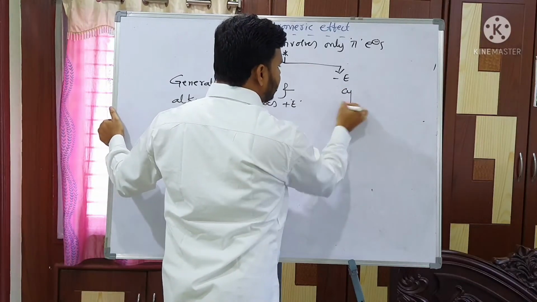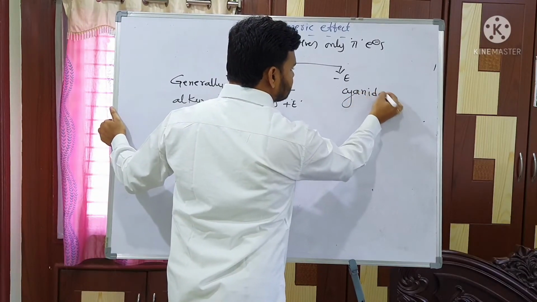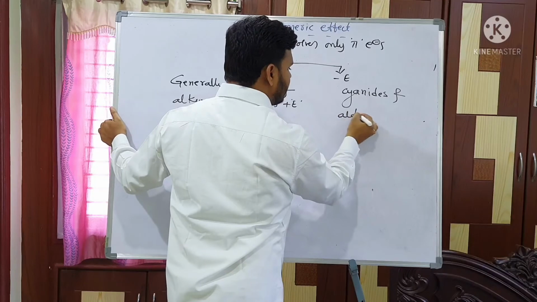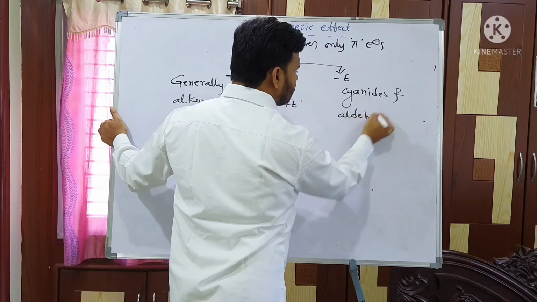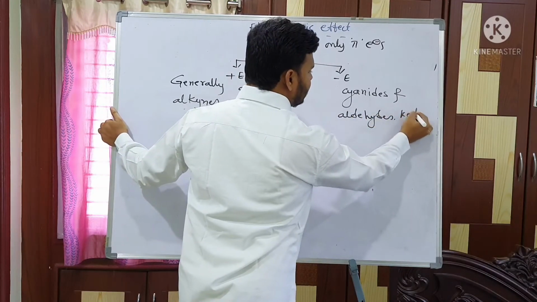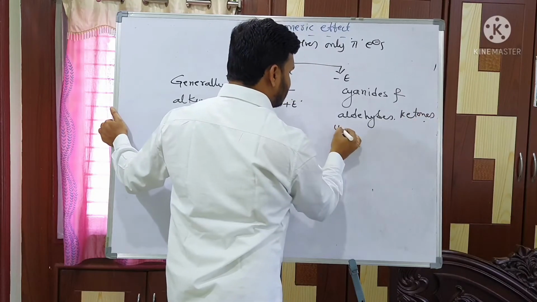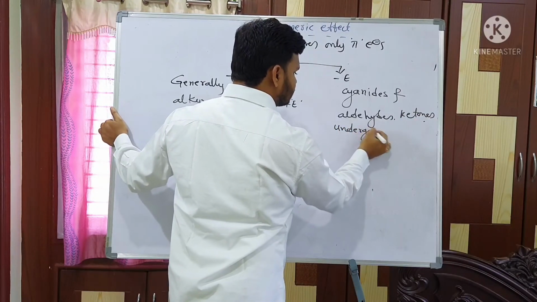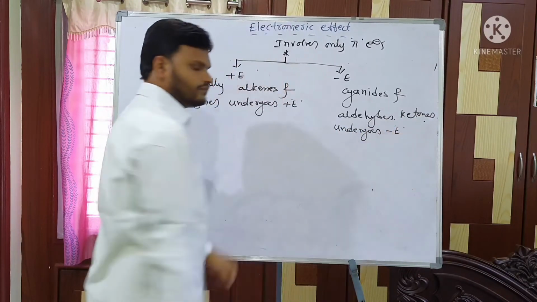Generally cyanides and carbonyl compounds like aldehydes and ketones undergo the minus E effect. Just look at the board.